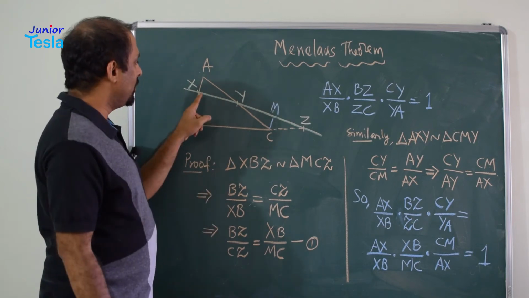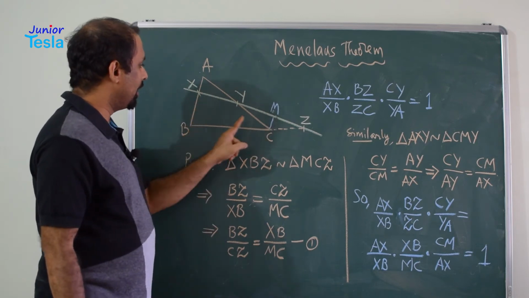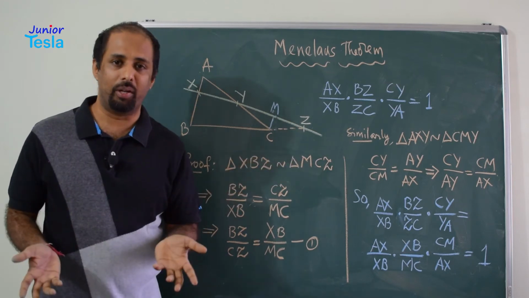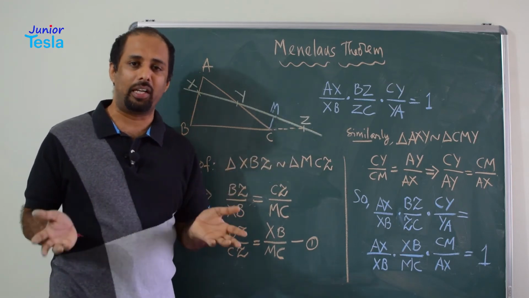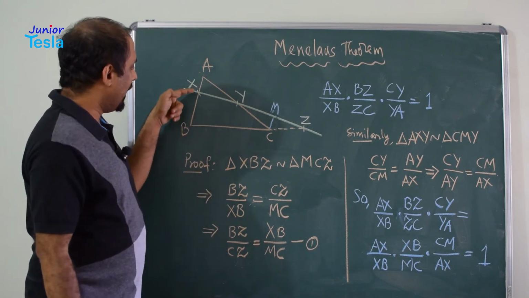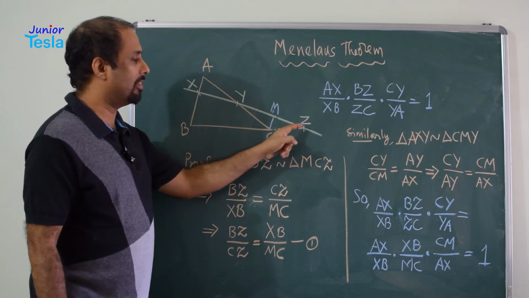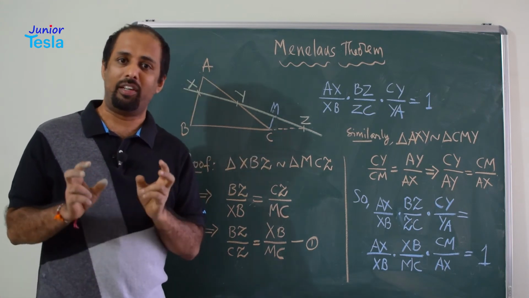So these two angles are equal, angle B and angle C are equal, and the third angle is common. All three angles are correspondingly equal, therefore XBZ is similar to MCZ. So we got one pair of similar triangles.